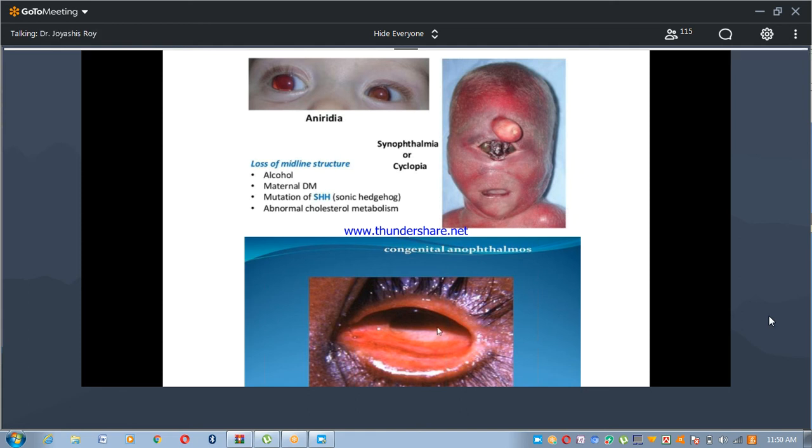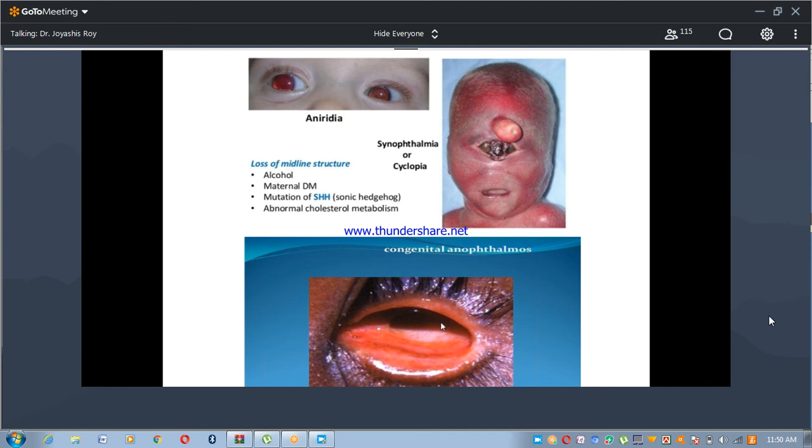And anophthalmos. This is anophthalmos. It is congenital. Anophthalmos means absence of the eye. Their orbit is present, but no eye is there. It is due to complete failure of outgrowth of the primary optic vesicle. If the primary optic vesicle is not developed completely, then anophthalmos develops. That is no eye.